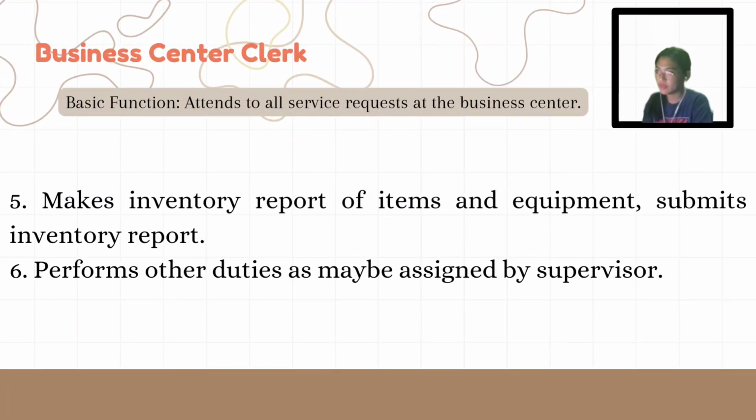Number 5, makes inventory reports of items and equipment, submits inventory report. This means that the business center clerk conducts regular inventory checks of all items and equipment in the center. They prepare detailed inventory reports to track usage and stock levels and submit these reports to their supervisor or management for review.